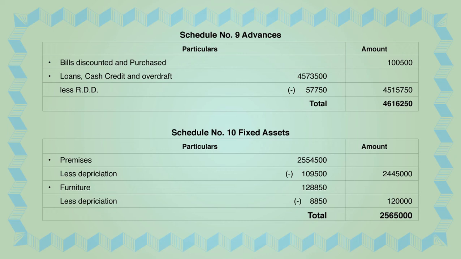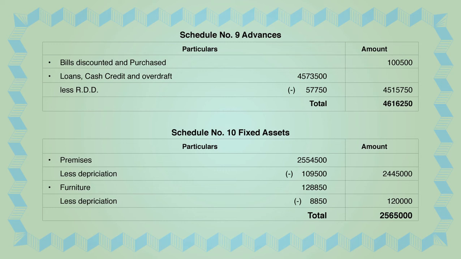Again go further. Always remember in schedule number 9, loans, cash credit and overdraft will come. The other name of loans, cash credit and overdraft is nothing but loans and advances. It is given in the trial balance, and the amount is already given, 45,73,500. That one we have taken and you have to minus RDD. RDD full form is Reserve for Doubtful Debts, or the other name is Provision for Bad and Doubtful Debts. That is also given in the adjustment.